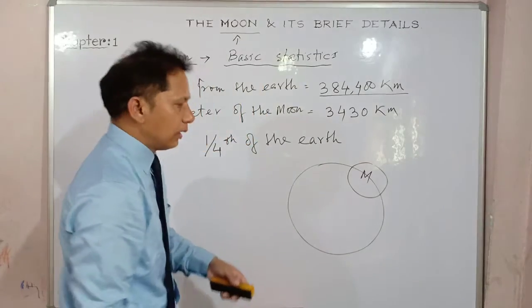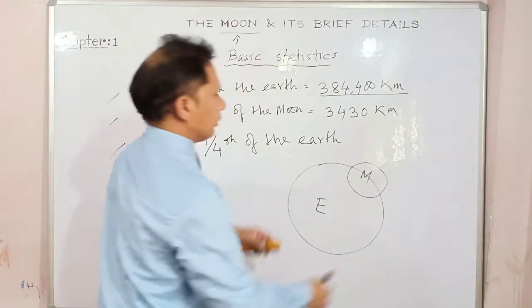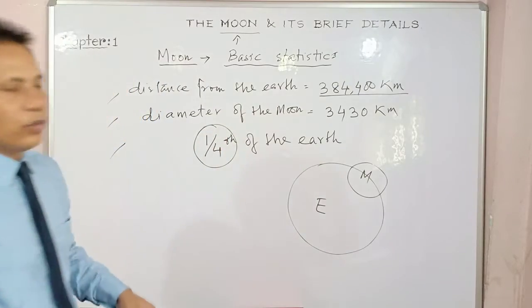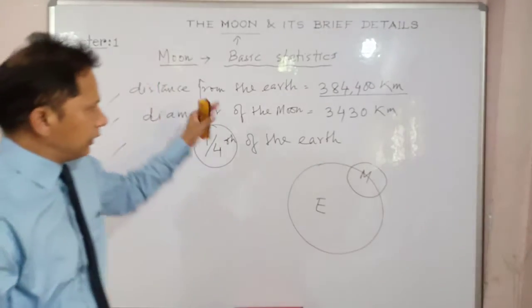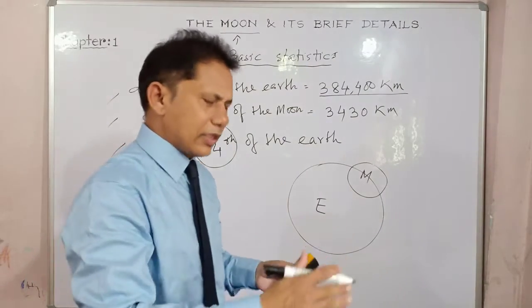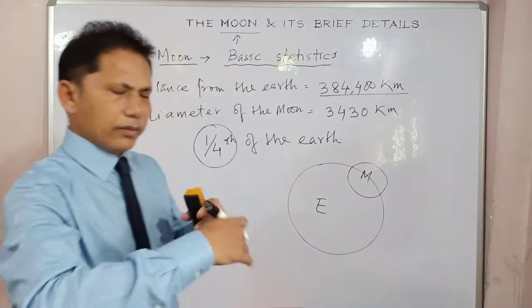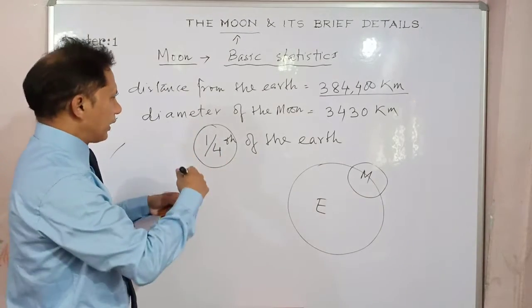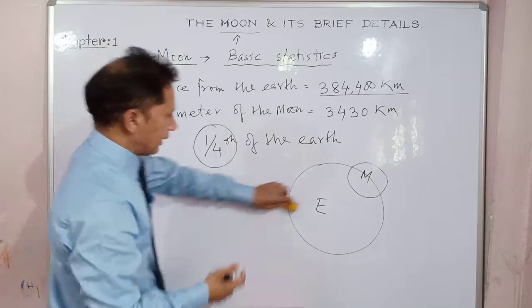So this is Earth, this is moon. If you compare the size, it is 1/4, as I have shown. Got my point? So these are the vital statistics about the moon: the distance from the Earth and the diameter of the moon. Next, it is 1/4 as a size.